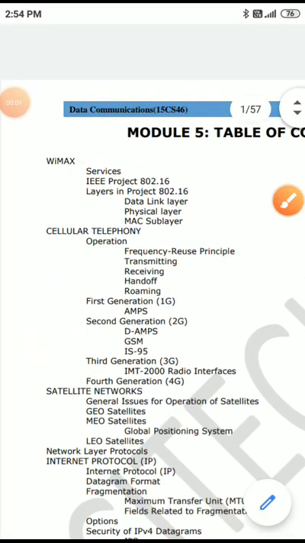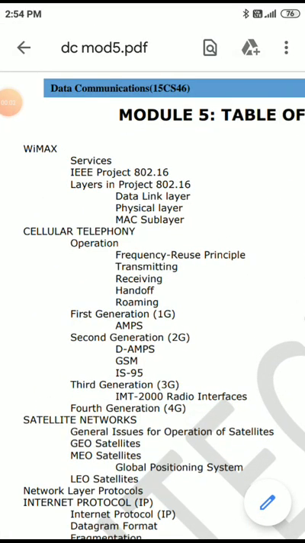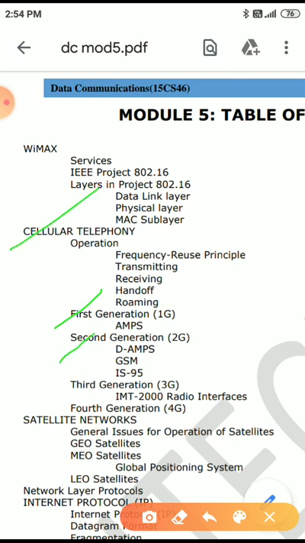Okay, in this video I'm going to explain first generation and second generation of cellular telephony. We will discuss 1G and 2G in this video.